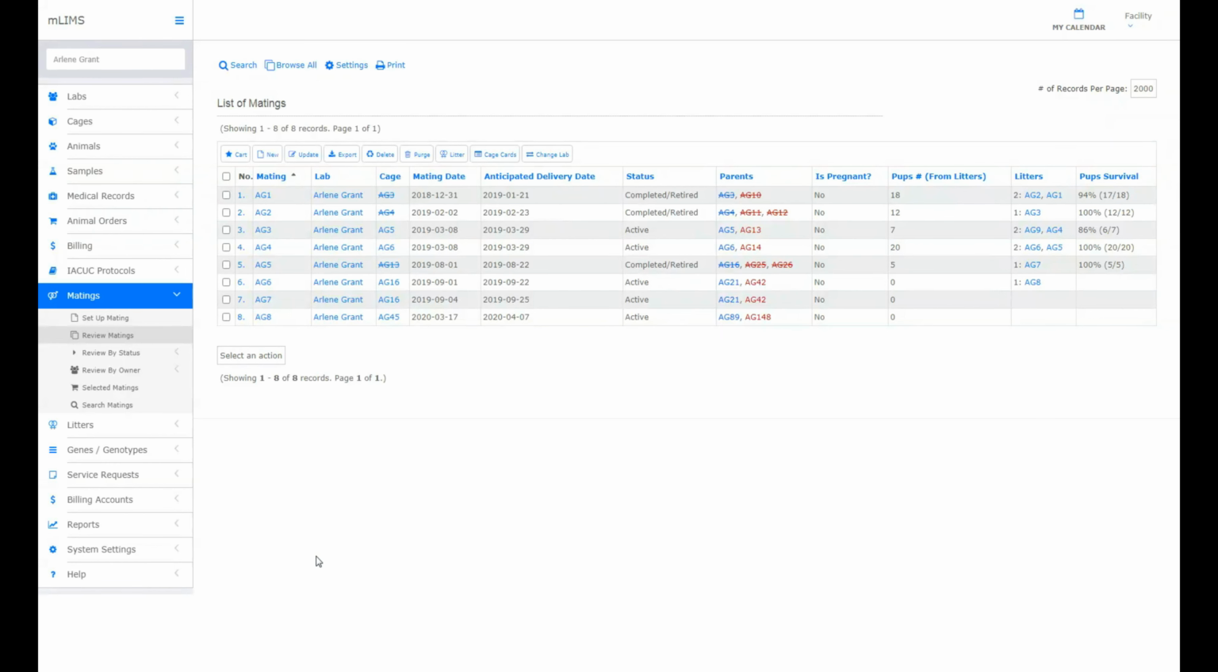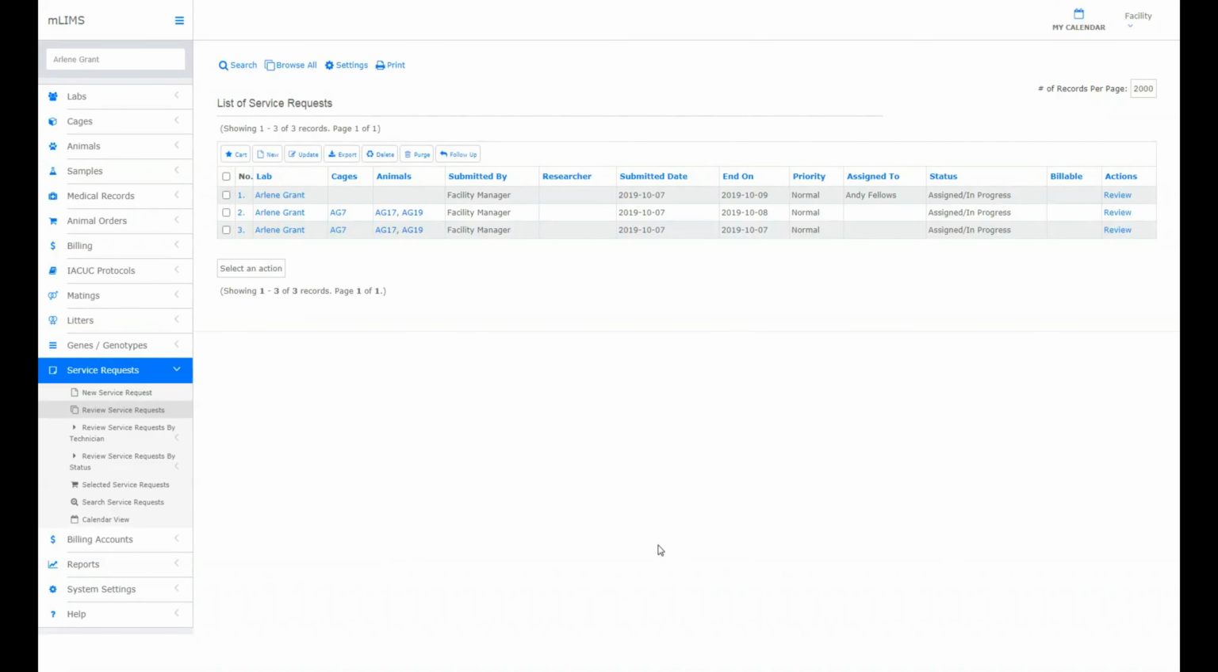In addition to mLIMS for researchers, mLIMS for facility has advanced breeding tools for husbandry technicians. Create matings, add litters, and tag and wean and view on the calendar. In mLIMS facility, research labs can submit service requests to the animal facility. The animal facility can then review and complete these requests.